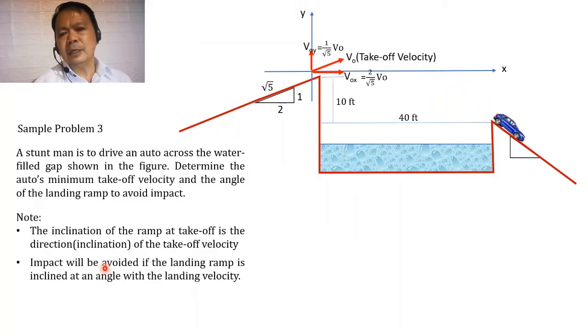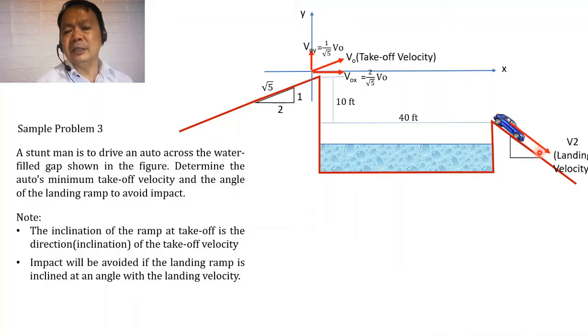So, dapat, okay, para ma-avoid yung impact, yung impact as the car lands on the ramp, then the ramp must have an inclination equal to the angle of inclination of the landing velocity. Kumbaga, dapat para maiwasan yung impact, ito daw ramp na ito ay mayroong inclination that is the same as the inclination of the landing velocity. Kaya kung ito ay mayroong landing velocity na v sub 2 which is inclined in this direction, diba? Hence, this inclination must be parallel to that direction of the landing velocity.